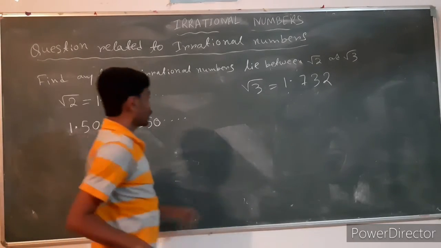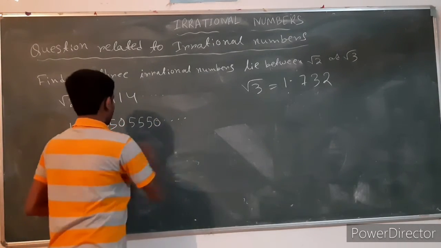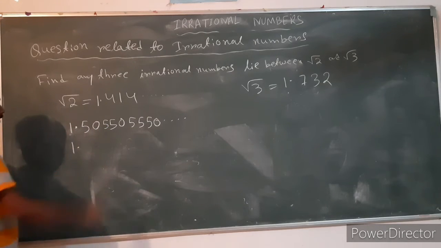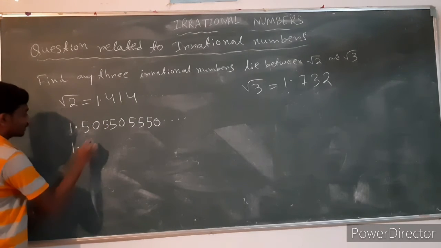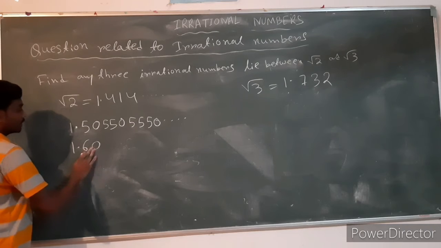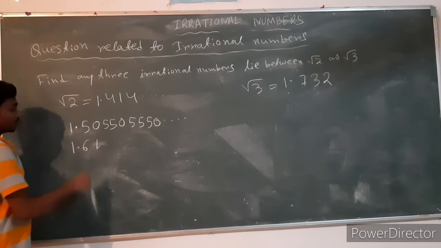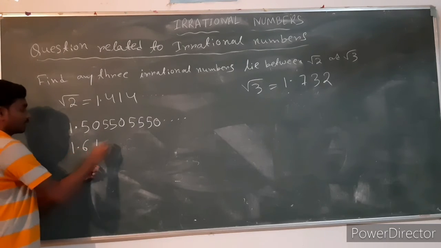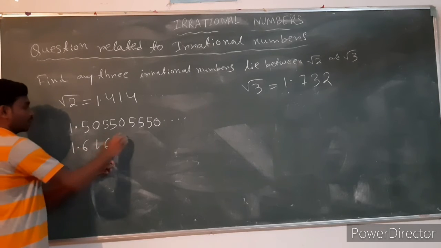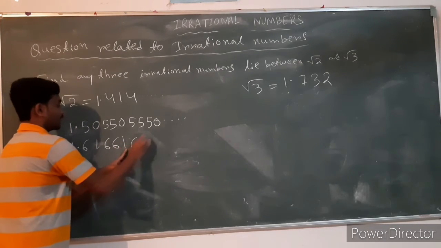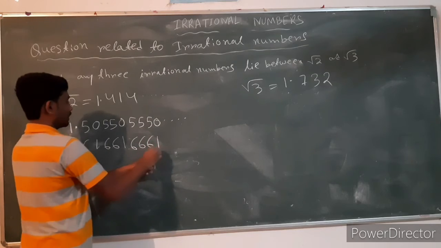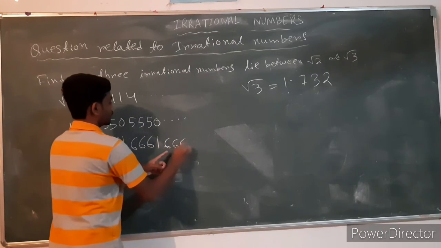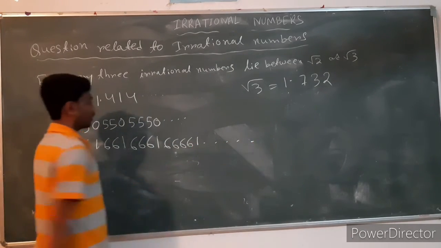Next number, 1.60, 61, where 1 is fixed, 6 repeated 2 times, next one 6 repeated 3 times, next one 6 repeated 4 times, and so on.